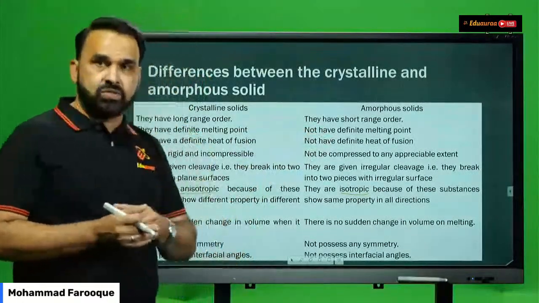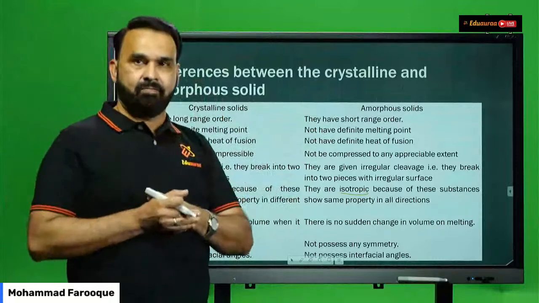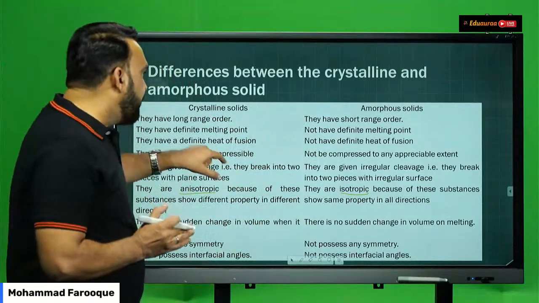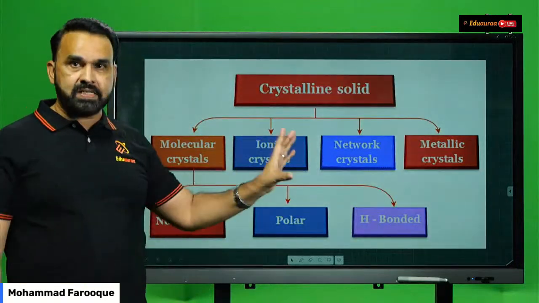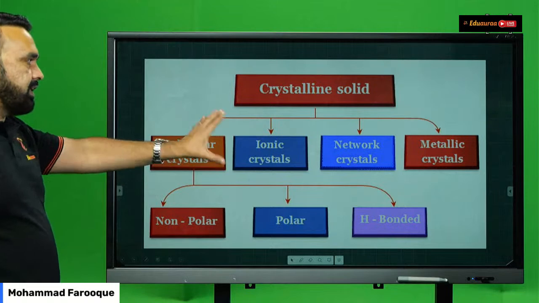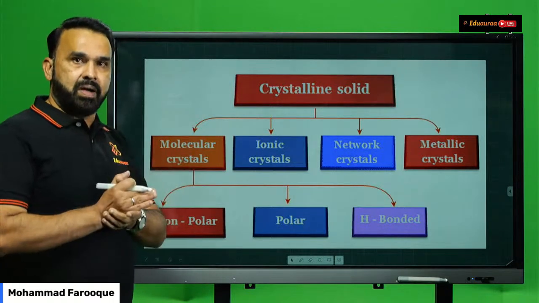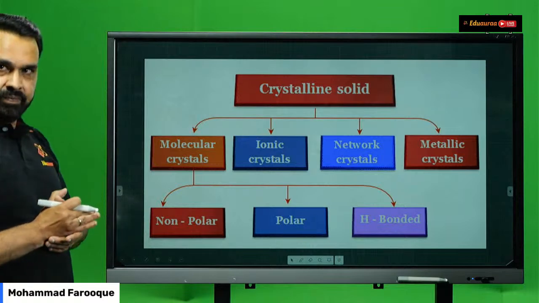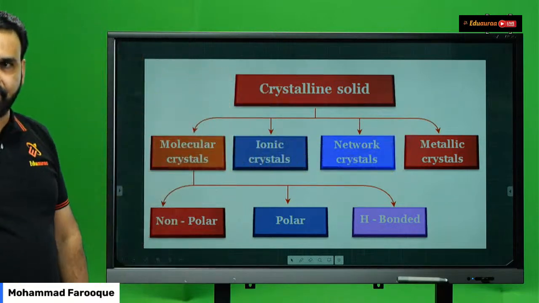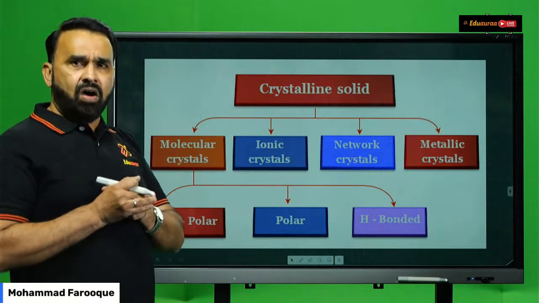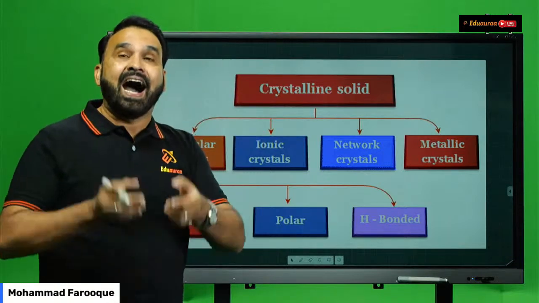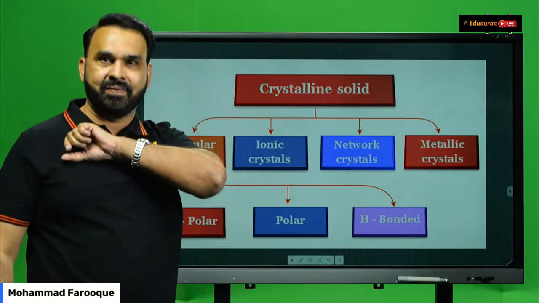Okay. So once we have differentiated between crystalline and amorphous solids, once we have understood the points of differences, now students, let us move into further classification. What you have to study in your syllabus next is the classification of crystalline solids. We will be studying in detail about the crystalline solids in this chapter. Now, crystalline solids, the table in front of you is a beautiful table which you can remember, are broadly classified into 4 types: molecular, ionic, network, and metallic crystals. You should recall yourself, students, on what basis are crystalline solids classified into 4 different types?